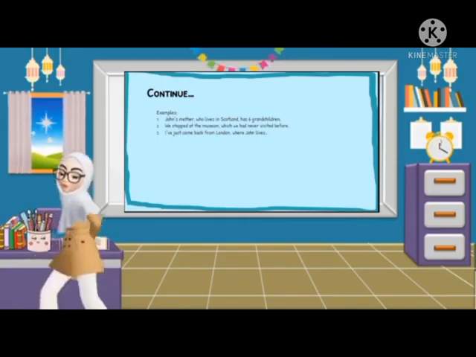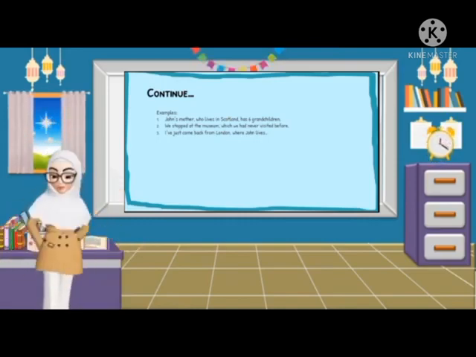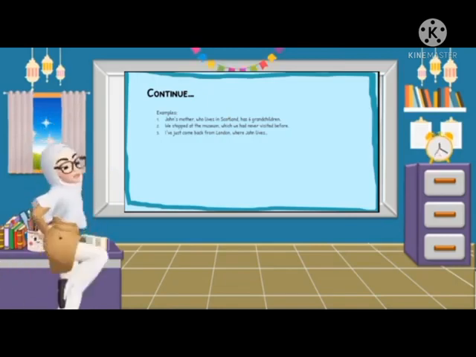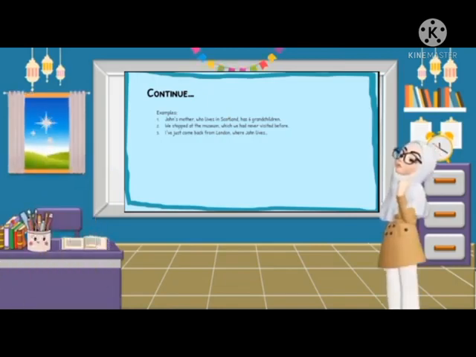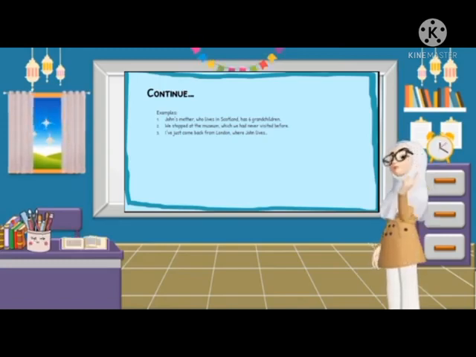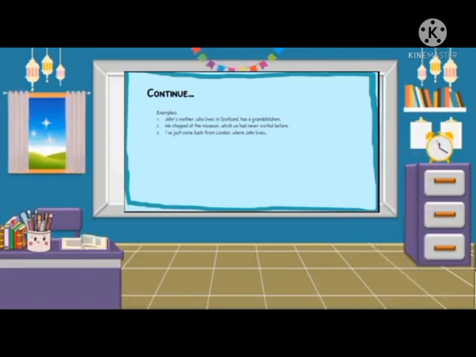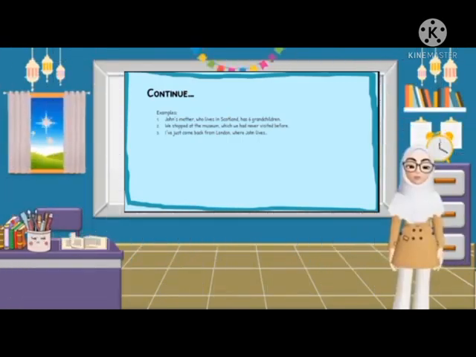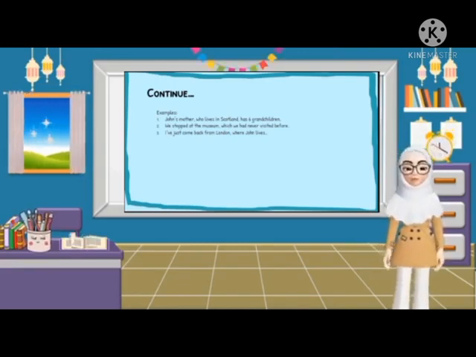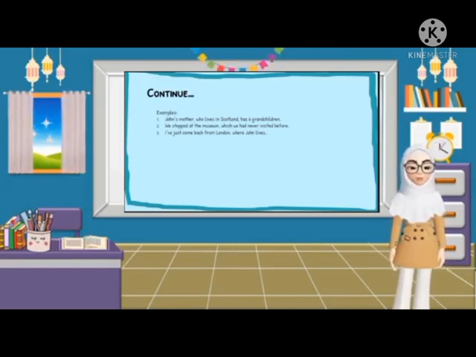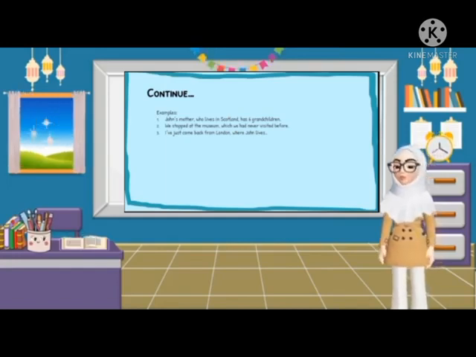And here I have some examples of non-defining relative clauses. First, John's mother, who lives in Scotland, has six grandchildren. Here it is: who lives in Scotland. It is a non-defining clause. This clause is not important in the sentence. If I remove the clause who lives in Scotland, the sentence will not be different in meaning.